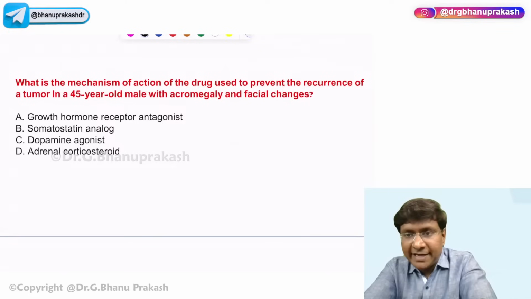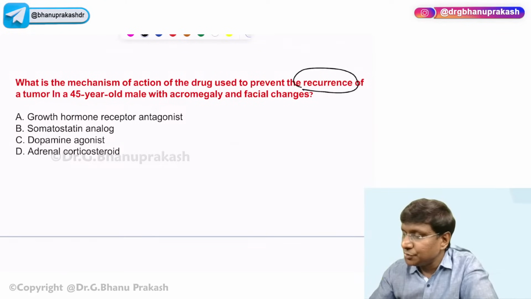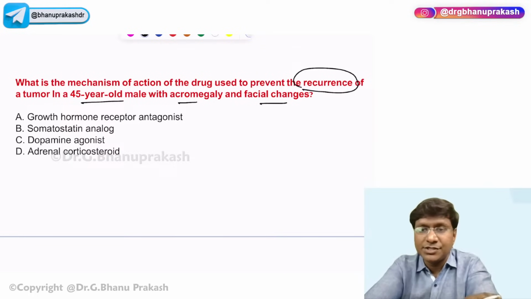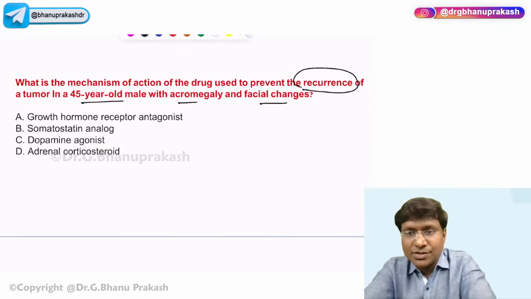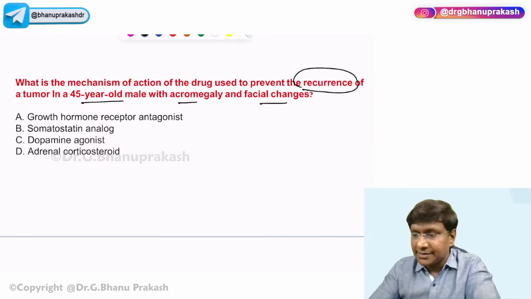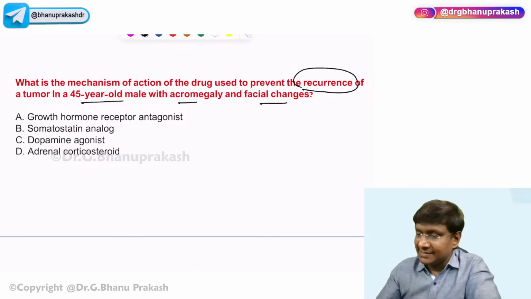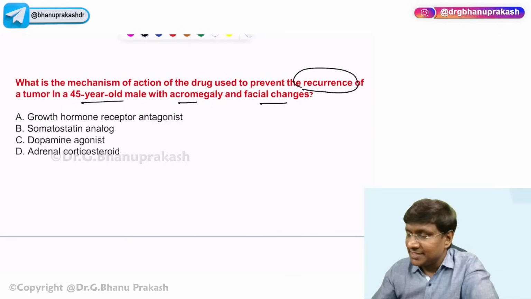What is the mechanism of action of the drug used to prevent the recurrence of the tumor in a 45-year-old male with acromegaly and facial changes? Growth hormone receptor antagonist, somatostatin analog, dopamine agonist, adrenal steroid. Yes, I will send you the PDF with annotation also immediately after the class is over. Don't worry about that. Right, excellent. So, very good. The answer is the growth hormone receptor antagonist.